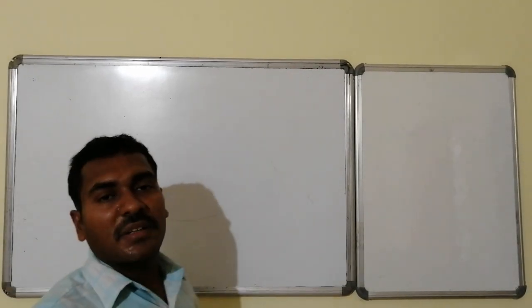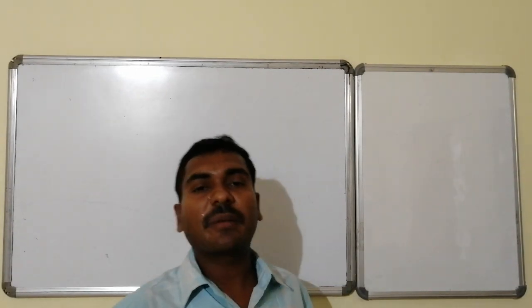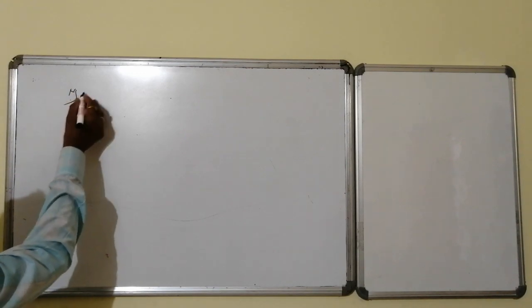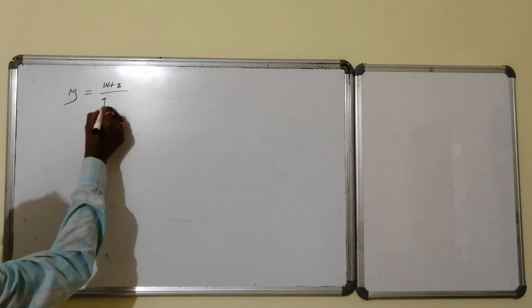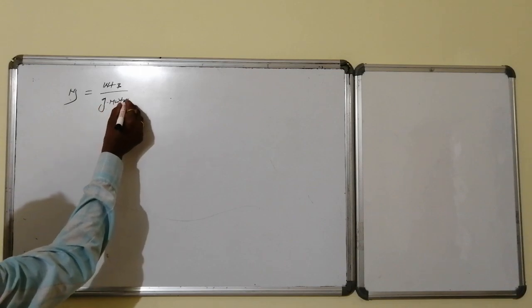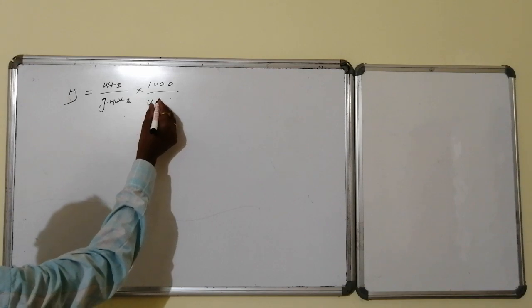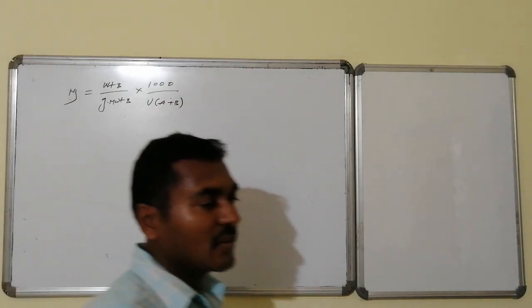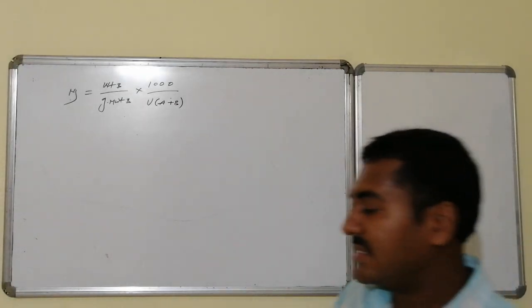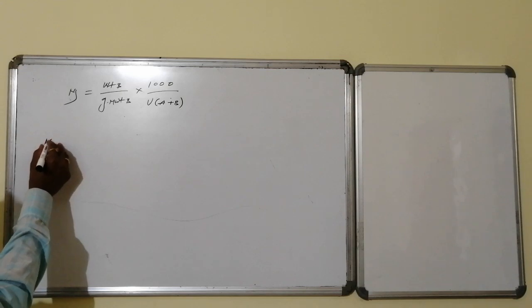Now we will discuss the expression of molarity in terms of various other primary concentration units. We came to know that molarity equals weight of B divided by gram molecular weight of B, into 1000, divided by the volume of solution, volume of A plus B in ml. This is molarity. If I rewrite this equation, how do the remaining terms coincide with this? Let us discuss.